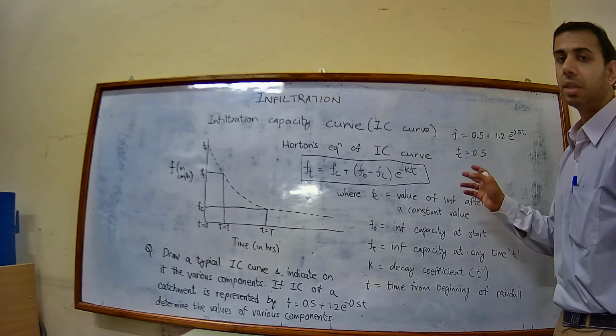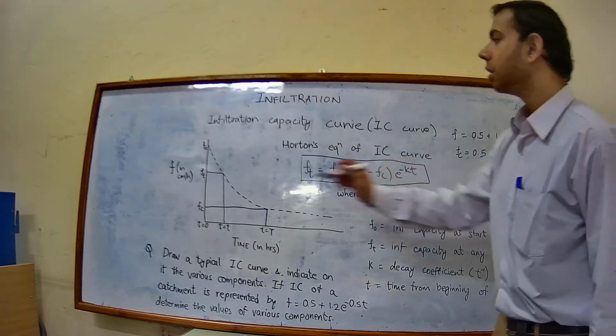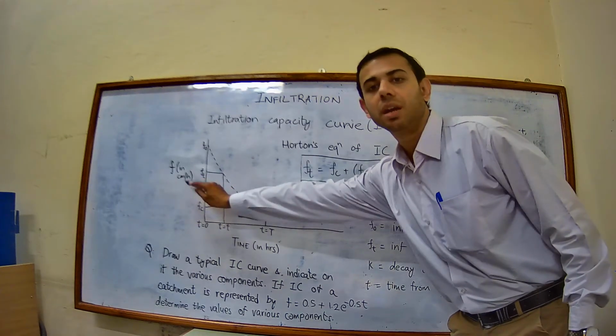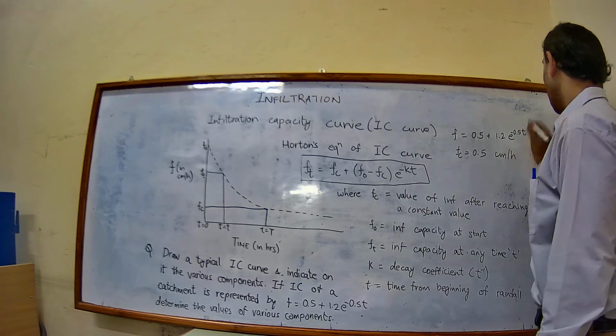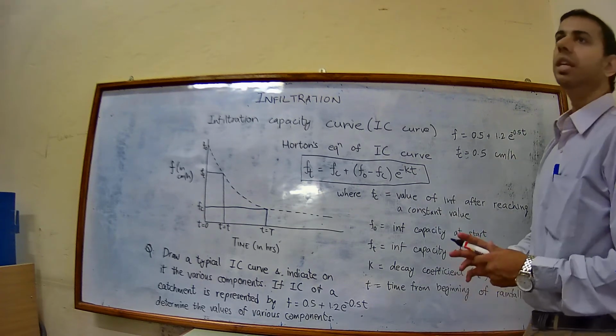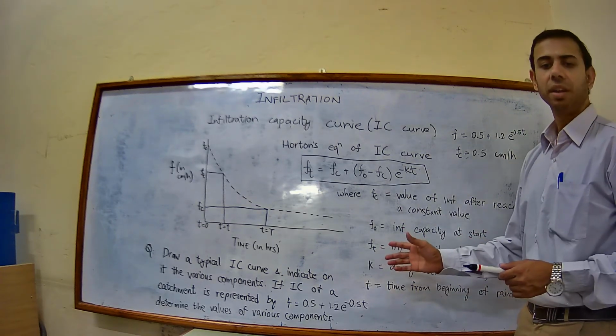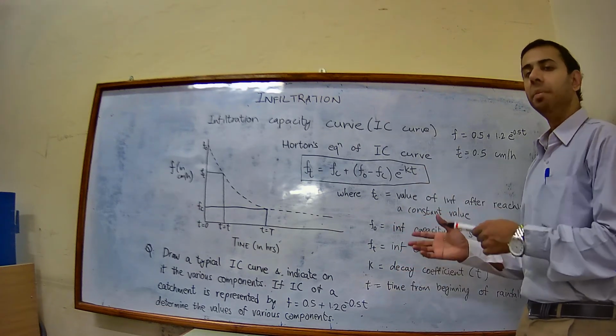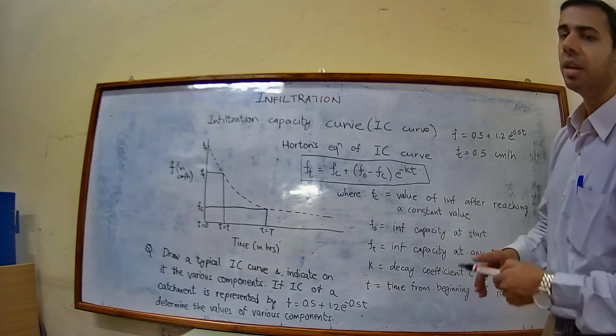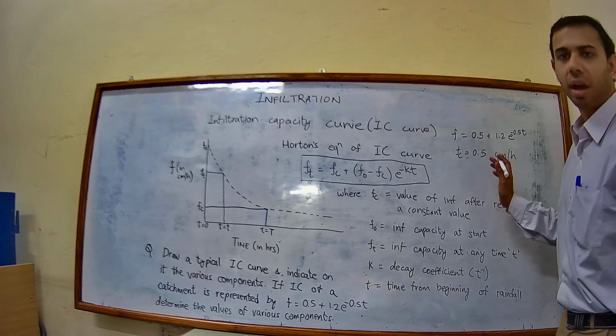But this 0.5 has to be in what unit? It has to be in centimeter per hour. In the problem it is not given whether it has to be in centimeter per hour or millimeter per hour. If it is not given, then you can take it as centimeter per hour.